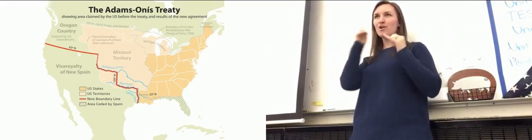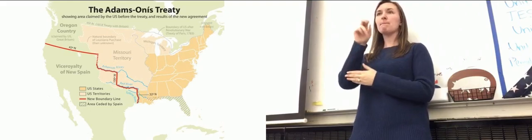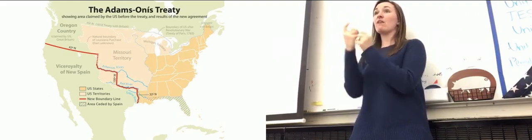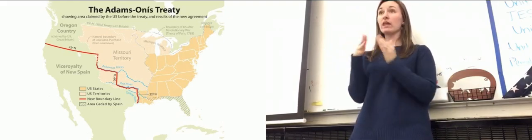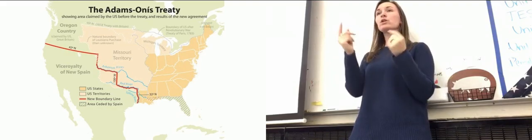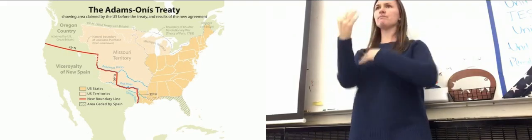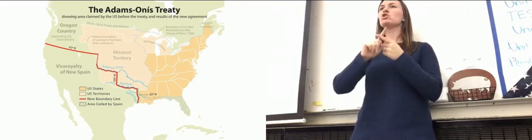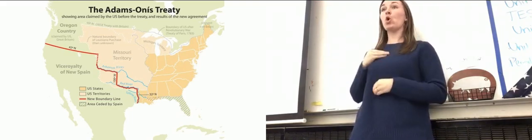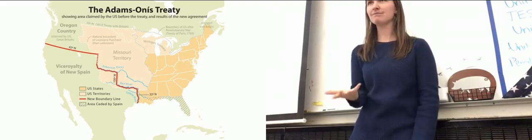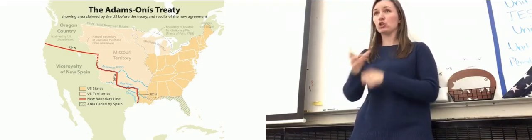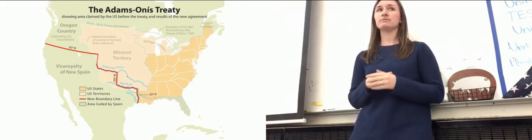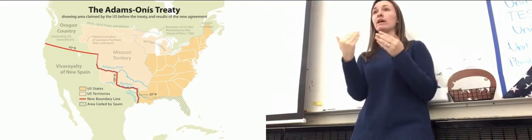Now, with all of our manifest destiny and with all of us moving westward, when we get to this river and this border with Mexico, what do you think people are going to do? Cross it. It's a God-given right to move west. Therefore, we're going to move west into New Spain, which is owned by what country? Spain. It is not a trick question. It is owned by Spain. Okay? You look confused. New Spain is owned by Spain.